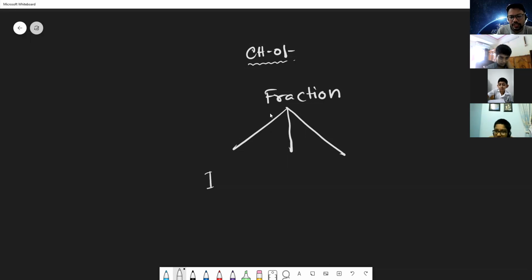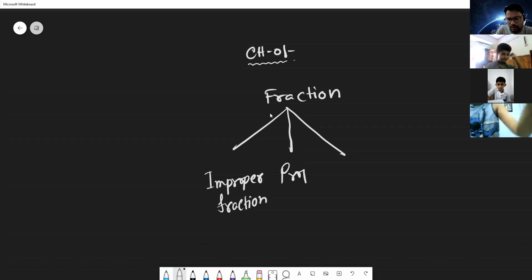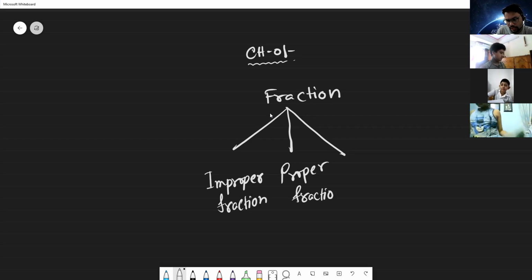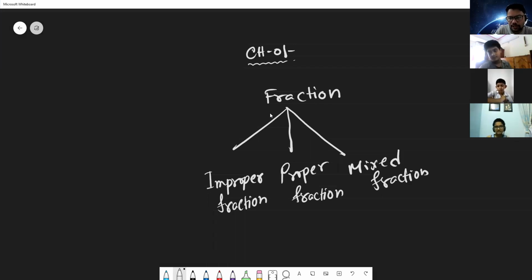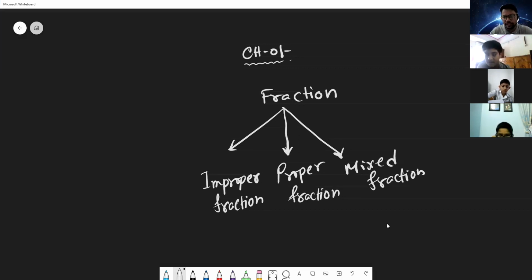So the first is improper fractions. Another is proper fractions, and another one is mixed fractions. There are three types of fractions here: proper, improper, and mixed fractions. Yes, definitely you have to write this.